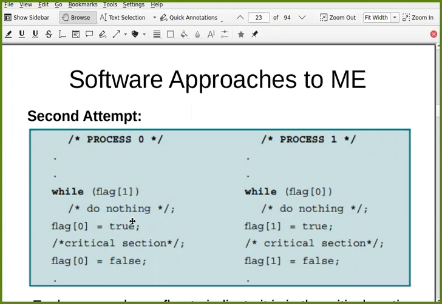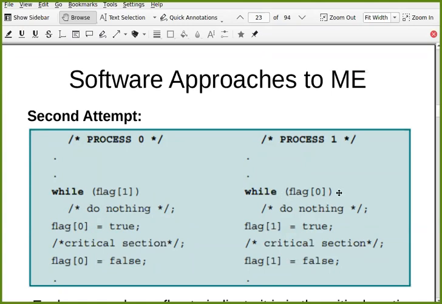Let's say this process is not there. Just focus on this: after setting flag 0 equal to false, this process is crashed, terminated. Can process 1 enter the critical section whenever it needs to? Yes, it can. What is flag 0 set to? False. What does it check? Flag 0. If it is false, it sets flag 1 equal to true, enters the critical section, sets flag 1 equal to false, and again comes here whenever it needs to enter.